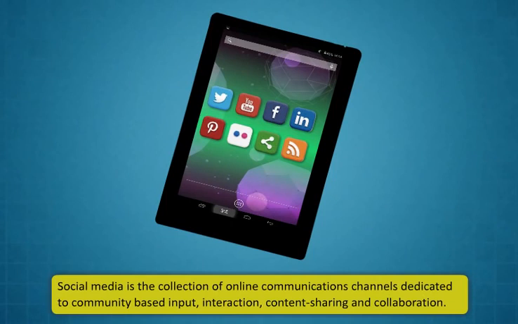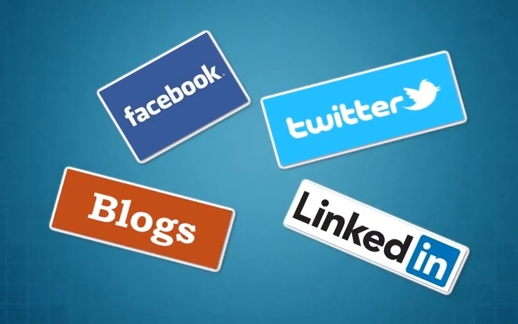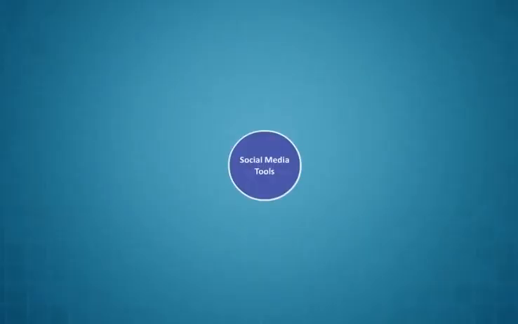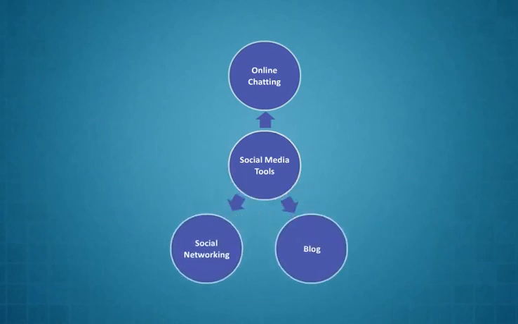Examples of social media applications are Facebook, blogs, Twitter, and LinkedIn. There are different types of social media. Let's learn more about them. The types of social media tools are online chatting, blog, and social networking.